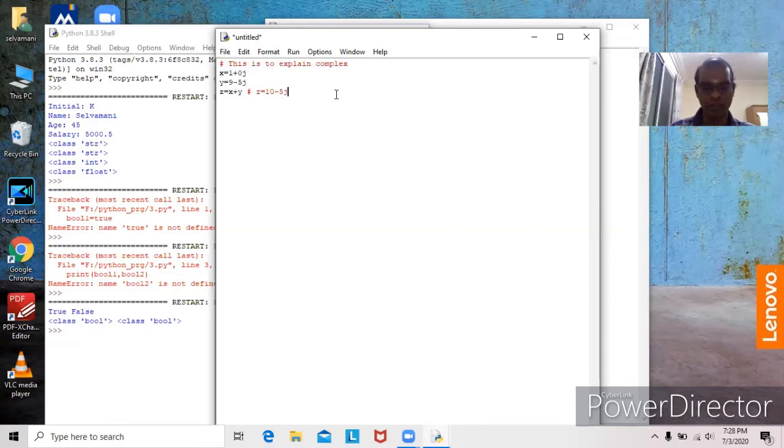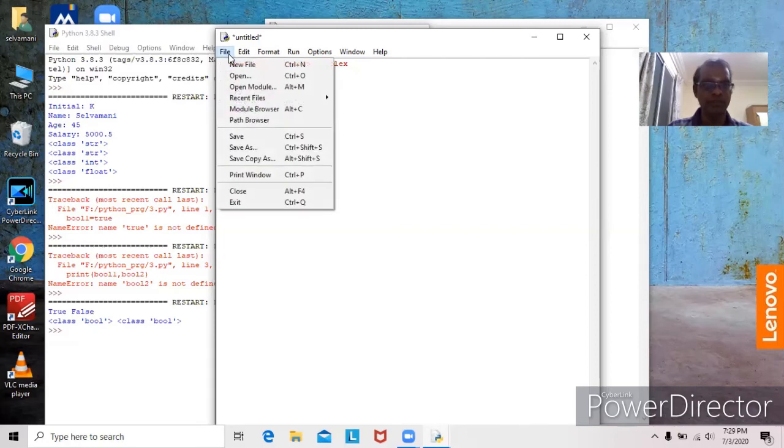Okay. Now we will see the output over here. Print of x comma x. Whatever is available in single quotes will be displayed as it is. Then x colon 1 plus 0j. y colon 9 minus 5j. Similarly, the result we will see. z colon z. z will have the sum of x and y.